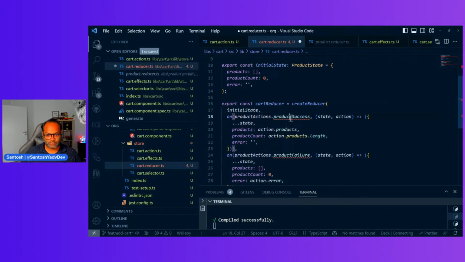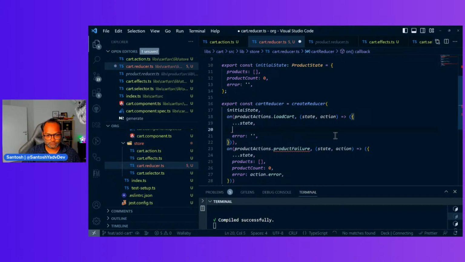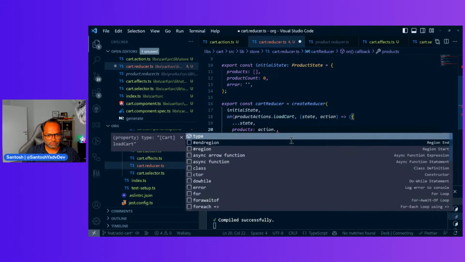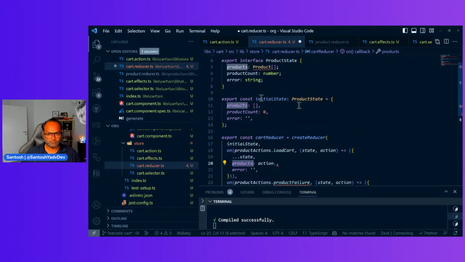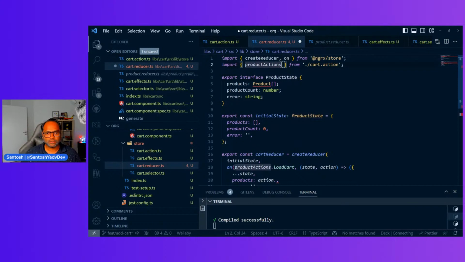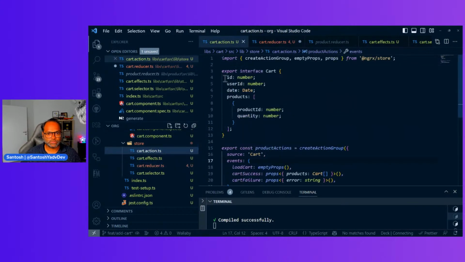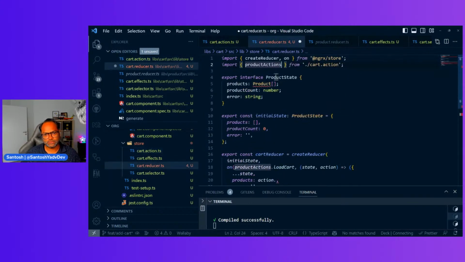Actions and load cart, and we say this is action dot. Is it product or cart? Load cart. Sorry, because I have to change the type here, and I have to export this interface. It's cart.